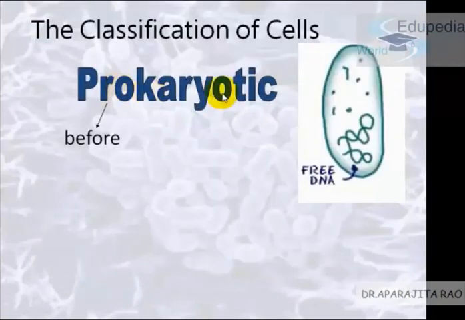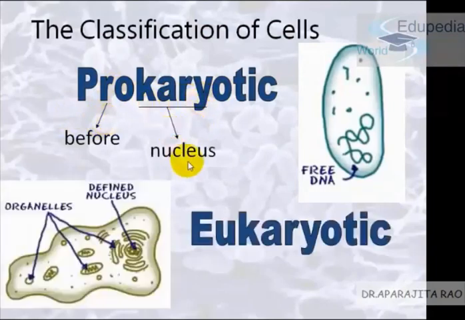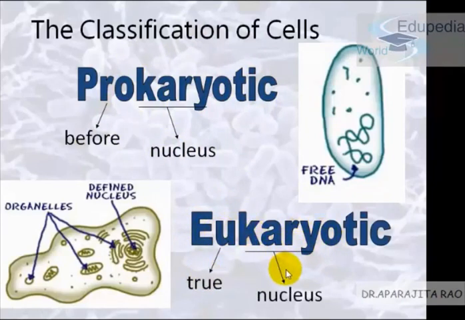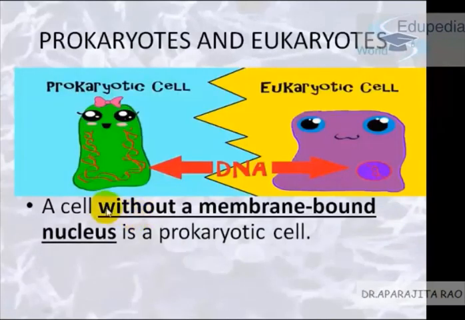Prokaryotic, as the name suggests: pro means before and karyon means nucleus. That means before the nucleus was formed in evolution time. Now eukaryotic: eu means true and karyon, as we know, means nucleus. So any cell that has a defined or true nucleus is a eukaryotic cell. A cell without a membrane bound nucleus is a prokaryotic cell. If you see in this picture, there is no nucleus, no nuclear membrane around.